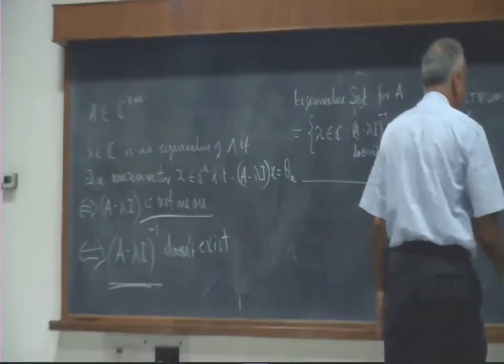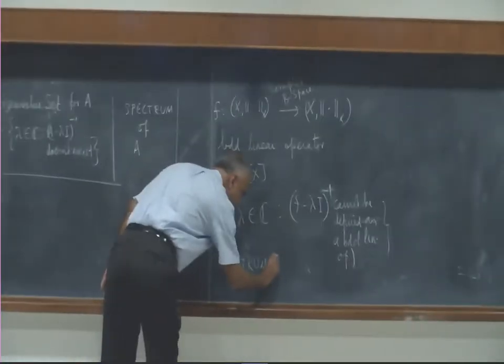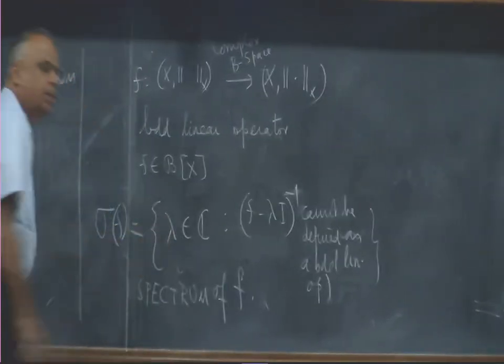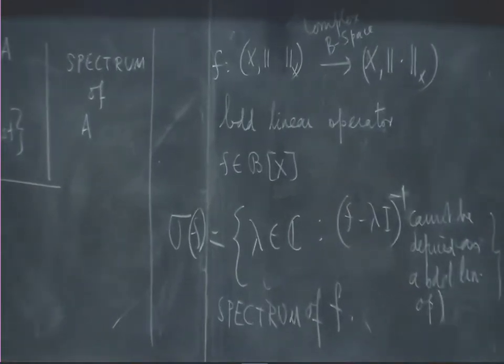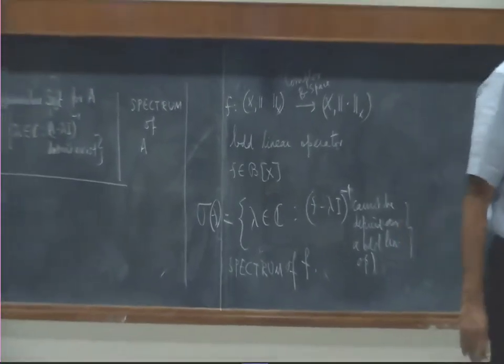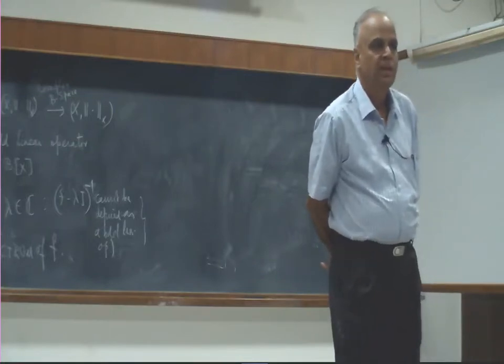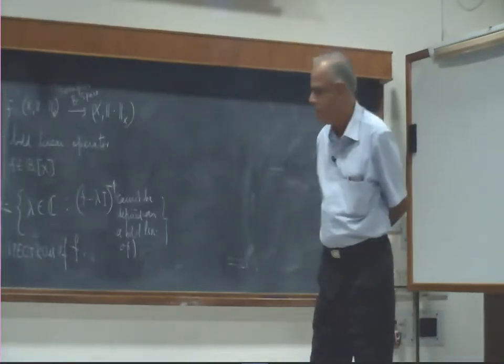Those numbers will now be called the spectrum of f, and it is denoted by sigma f, the spectrum of f. Okay. So the spectrum of f is some collection of complex numbers, those numbers for which there is a problem defining f minus lambda I's inverse as a bounded linear operator. Is that clear? It's exactly copying what I did in matrix theory.